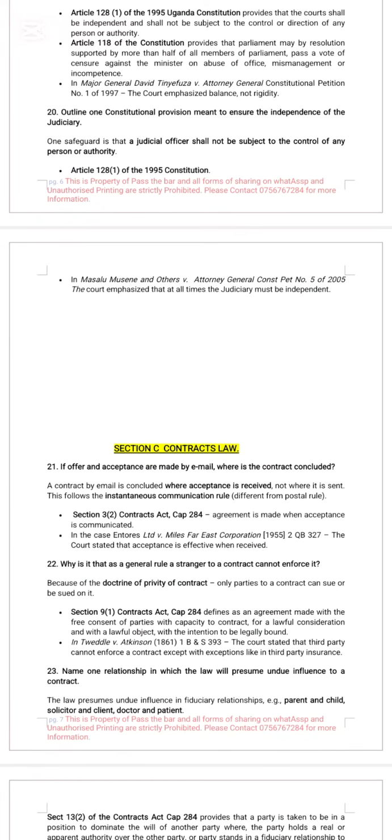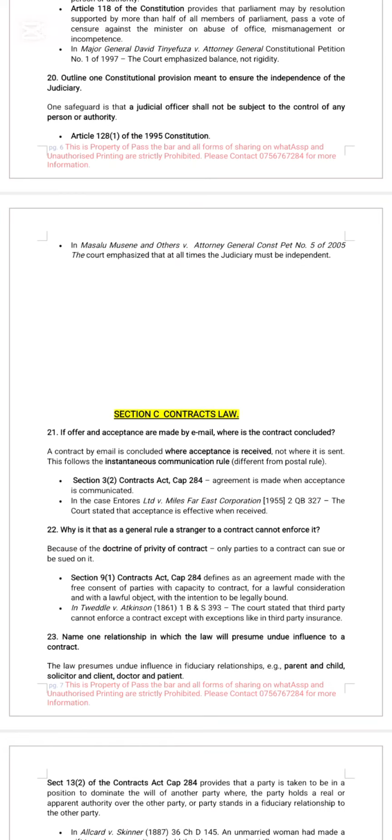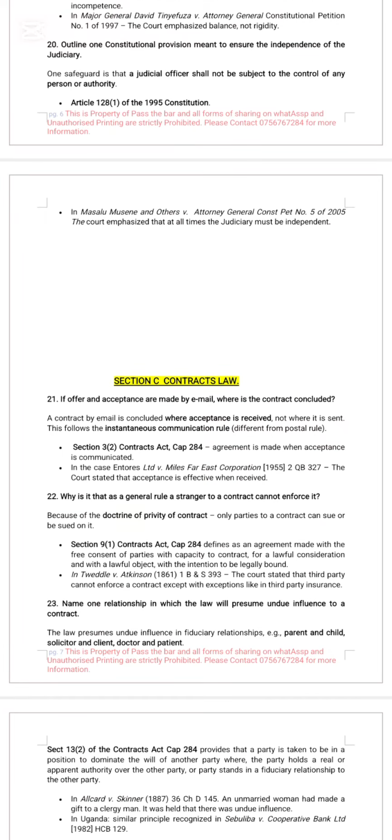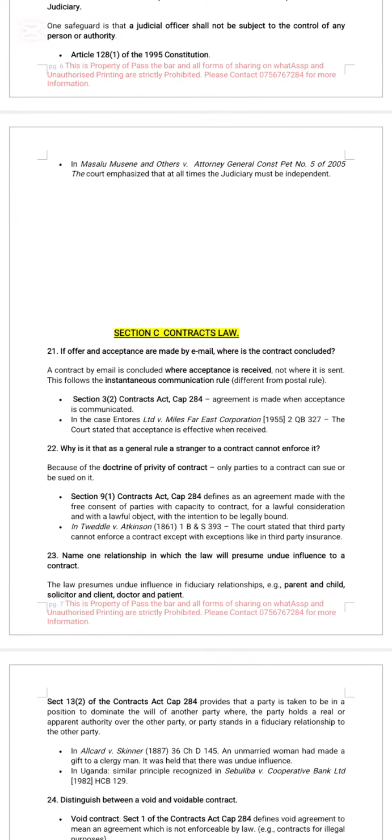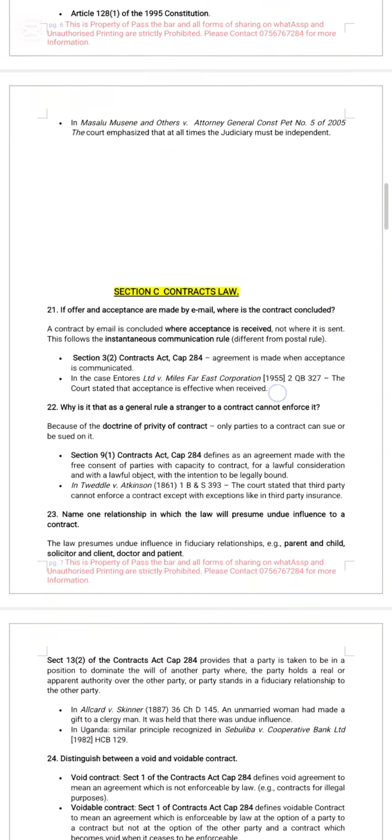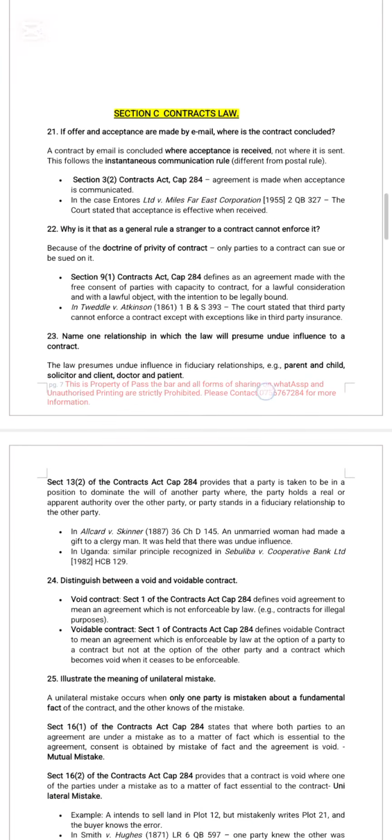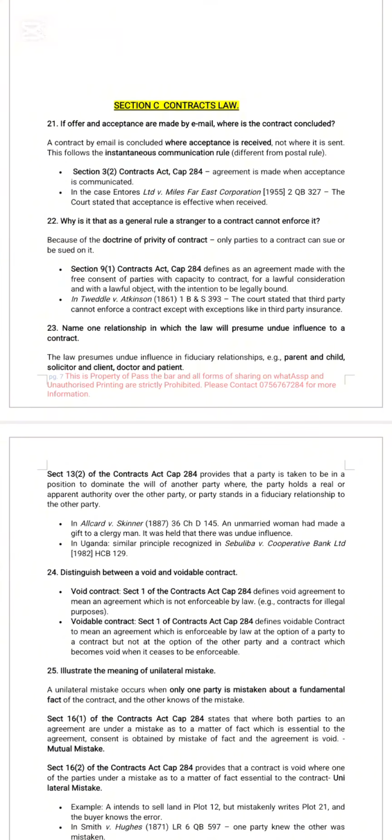Outline the constitutional provisions meant to ensure the independence of the judiciary. Article 128(1) of the Constitution. Also look at the judgment of Masalu Musene and others versus Attorney General. Section C, contracts.